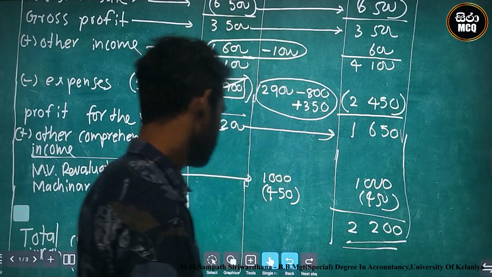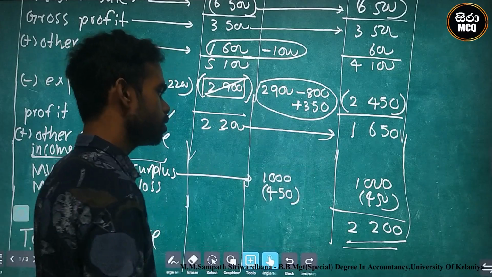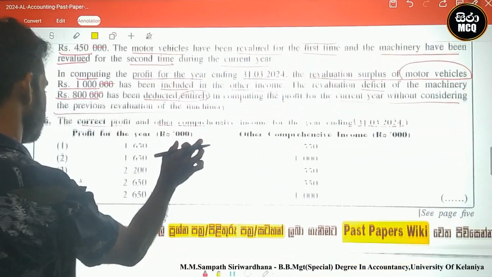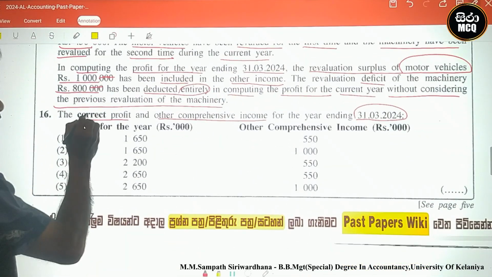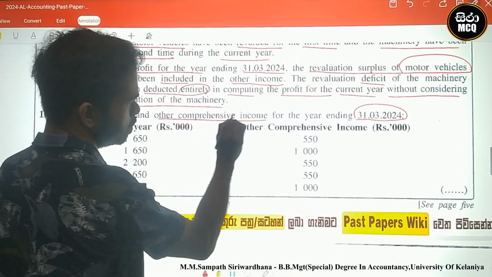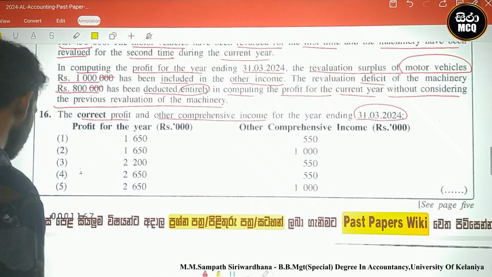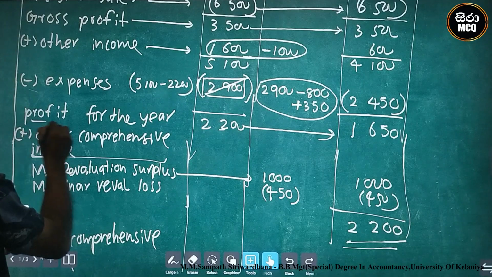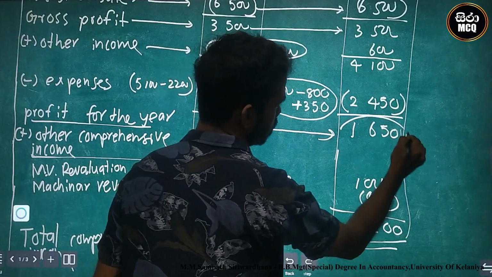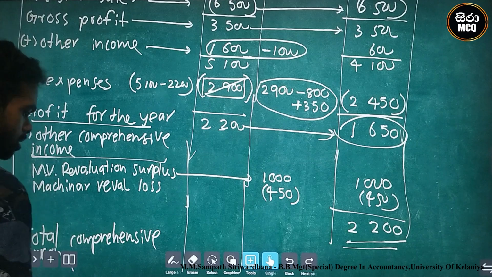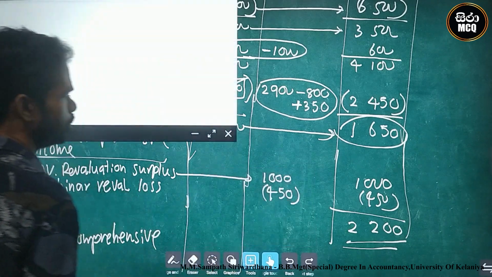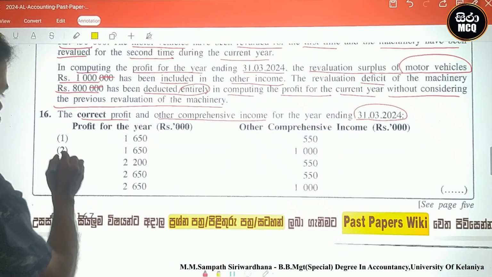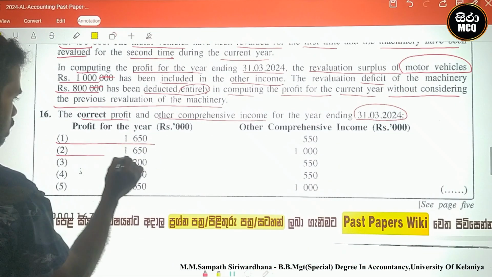Okay, 2,200. What is the requirement of the question? Look here. What is the requirement? Question number 16. Correct profit and other comprehensive income. Correct profit. What is the correct profit? Correct profit means profit for the period. 1,650. Answer, 1,650. There are two answers, no? There are two answers. 1,650.